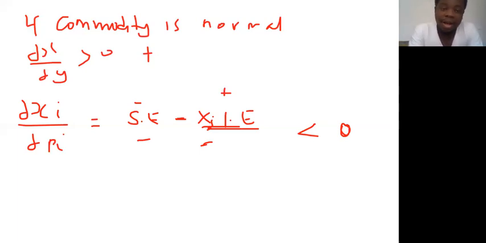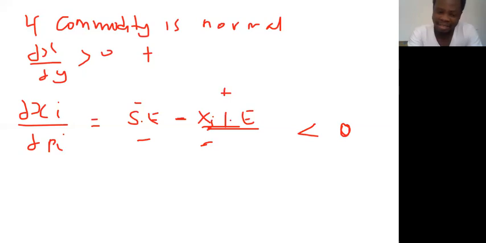So what it means is that when you have a normal good, when we say it is normal, that is when the income increases, you also increase your consumption of that commodity, right? So when you have a normal good, then anytime there's a change in the price of that commodity, if the price goes up, the quantity will go down. And if the price of the normal good goes down, the quantity will also go up. So that exhibits the negative relationship. So the relationship is negative.